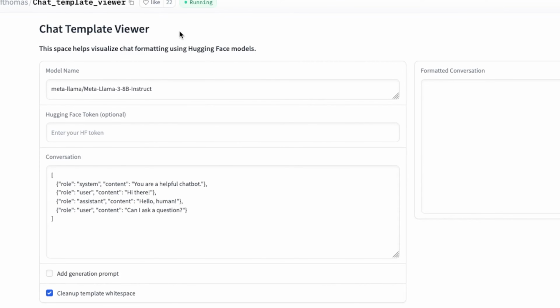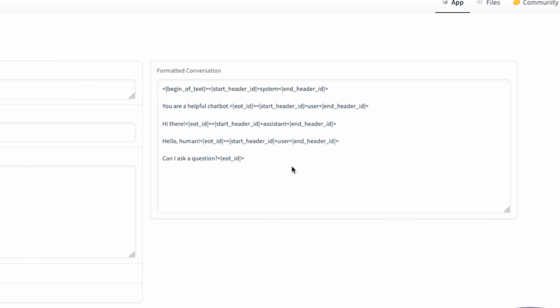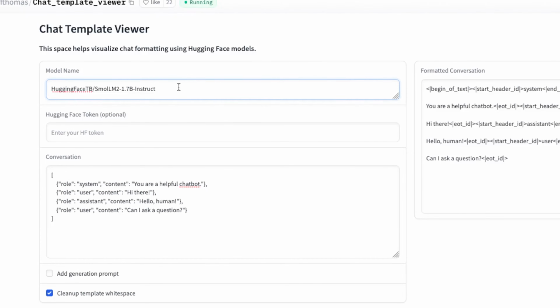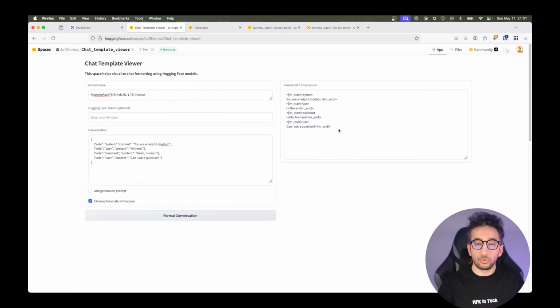So this is the chat template viewer. You can give the model here, and you can see how the system keeps the chat template under the hood. For this conversation with Meta Llama, this is our conversation when we format it. As you can see, it is formatting and keeping the chat template like this. Let's give a different model here. Let's give HuggingFaceTB SmolLM2 and format the conversation. As you can see, it has different tokens. It keeps the whole conversation, but in a different style.